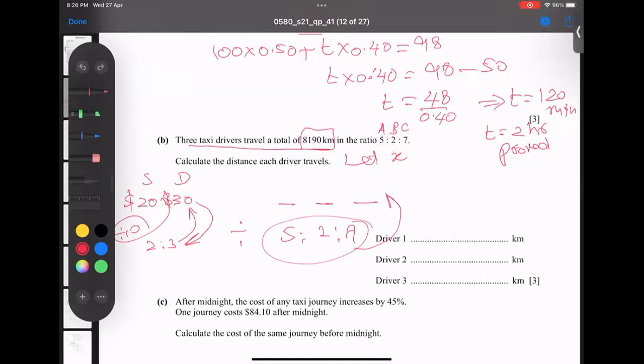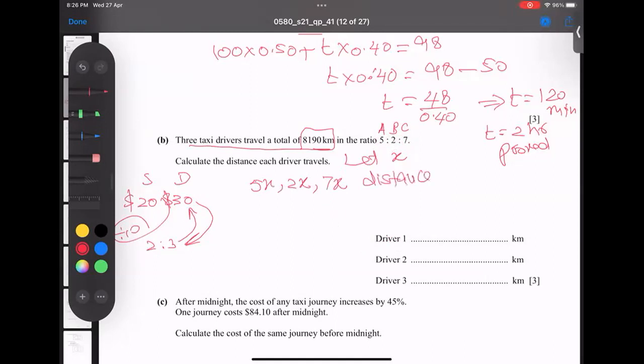Let the distances covered be 5x, 2x, 7x, distances traveled by the drivers. And the total distance we know. So if I add all three, the distance of the first driver, second driver, third driver, equals 8190 kilometers given by him.